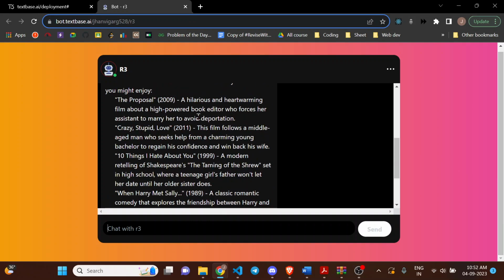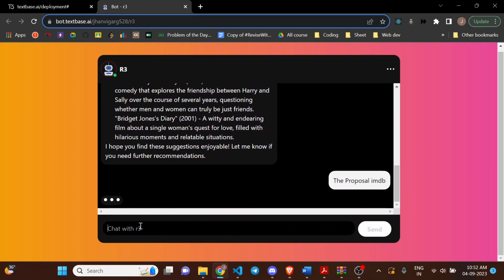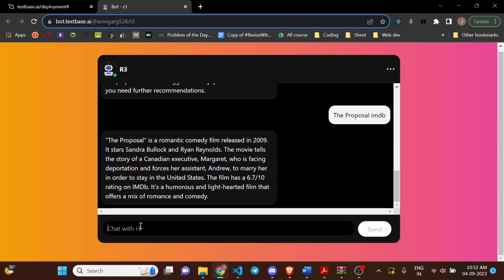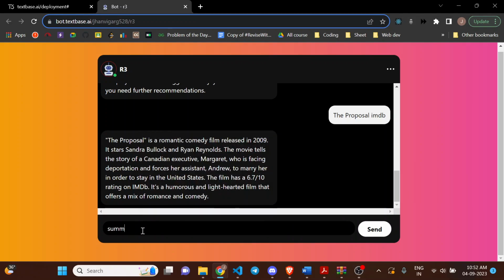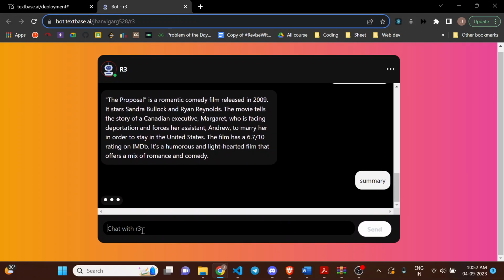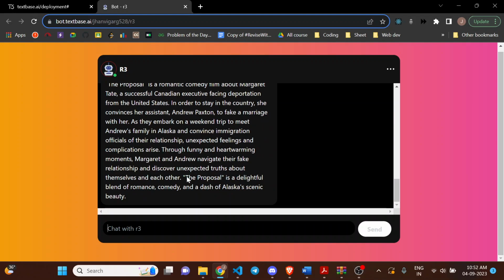So these are some of the movies that it has recommended to me. Let's say I'm interested in choosing the first one and ask for the IMDb rating of the particular movie. Okay, so this is the IMDb rating, 6.7. Now let me ask for the summary of this movie. So this is the summary of the movie that it has recommended.